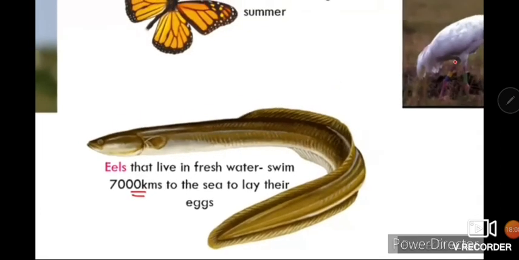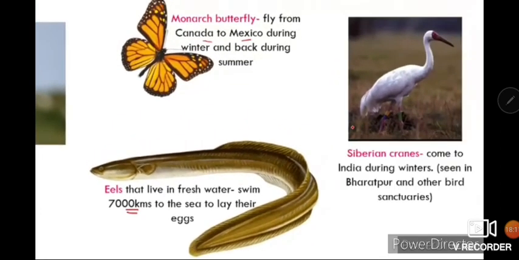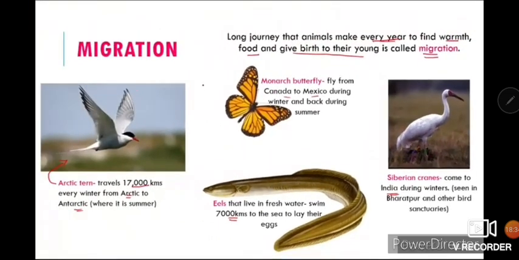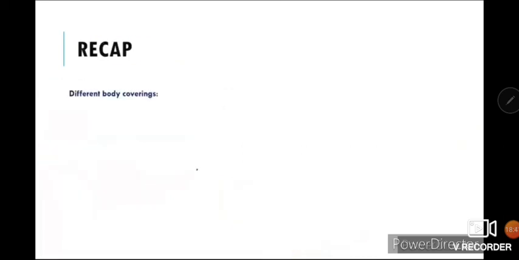We have other examples also. For example, Siberian cranes. They come to India during winters. They can be seen in Bharatpur and other bird sanctuaries, because they cannot cope with the climatic changes, and after winters they again go back to Siberia. This was all about migration, the animals which migrate from one place to another when there is a sudden change in the climate or something.